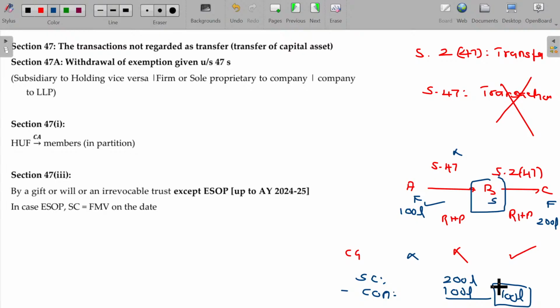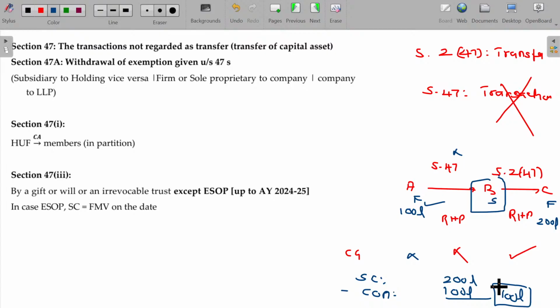Clear? Now, what are the items listed under Section 47? Section 47 is an in-depth section, so we have to learn that in detail. The time required to cover this particular section alone is equal to the weightage of all the content we have covered under capital gains up to now. But luckily, at the Inter level, only 30 to 40% of the portion in Section 47 is included. The rest is taken in Final, so you need not worry about that.